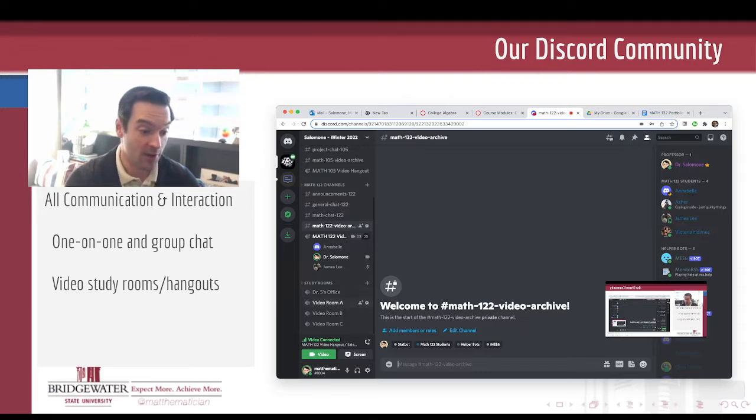So this is the wonderful thing about Discord: it has ways to interact asynchronously via text chats, and also ways to interact synchronously via audio and video, living alongside one another in the same place. So that's the reason why I really like this as a platform for an asynchronous web course like ours.